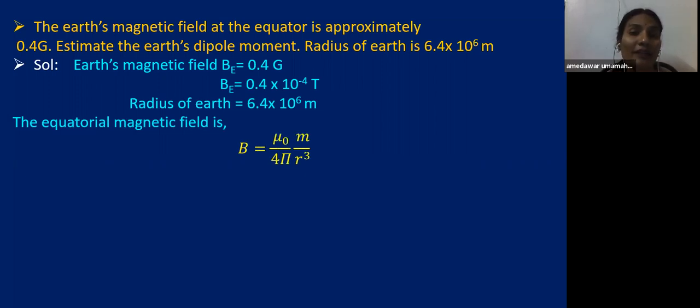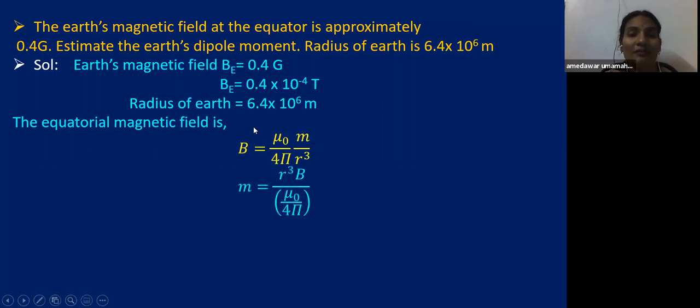What is the magnetic field along the equatorial line? Yes, B equal to mu naught by 4 pi into m by r cube. Near the equator, you simply have to imagine that it is on the equatorial line of the bar magnet. That's why we can use this formula, B equal to mu naught by 4 pi into m by r cube. From this, you have to calculate the dipole moment value.